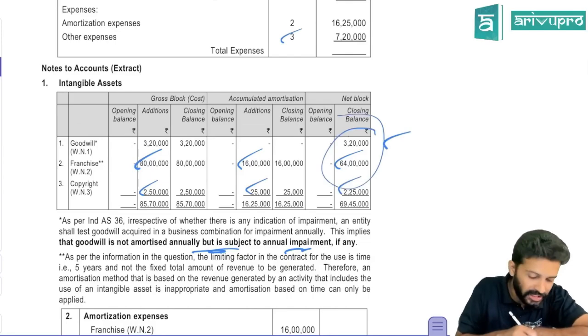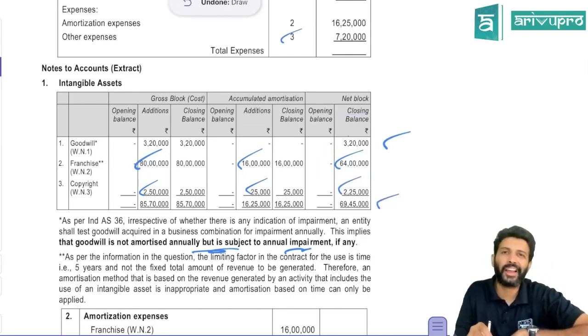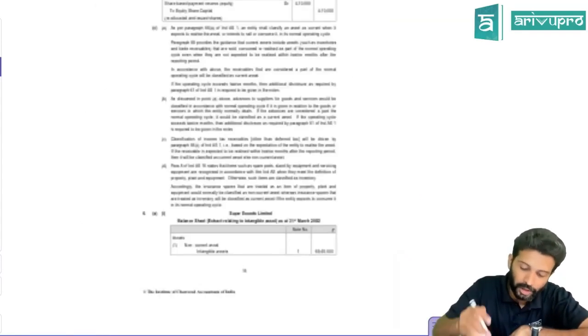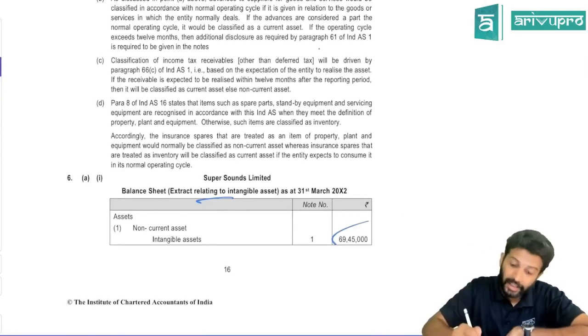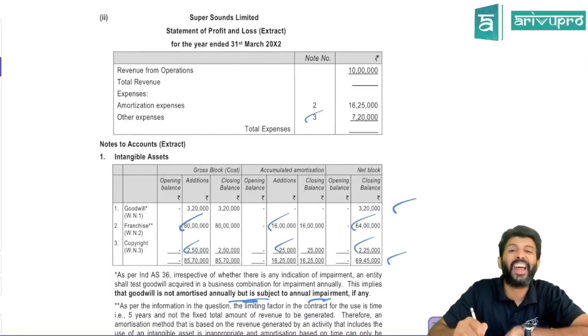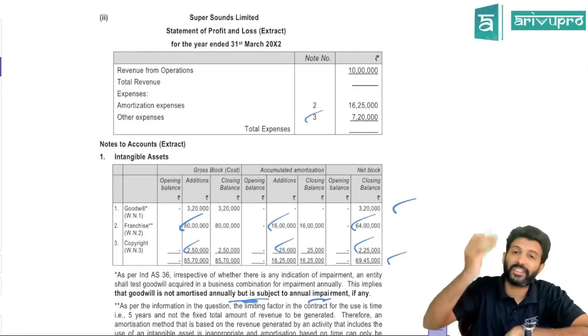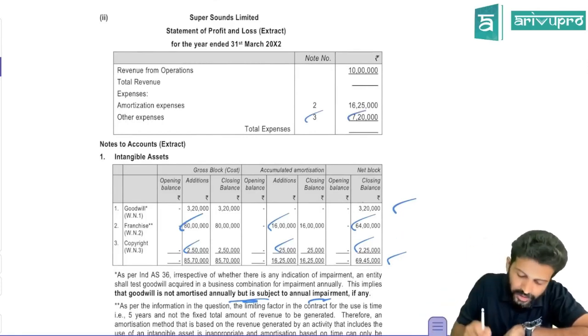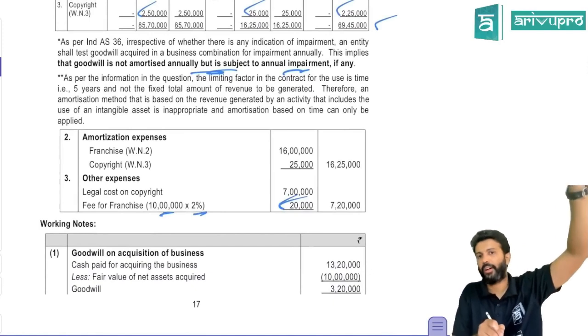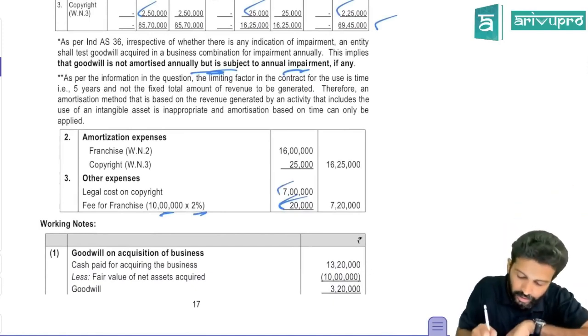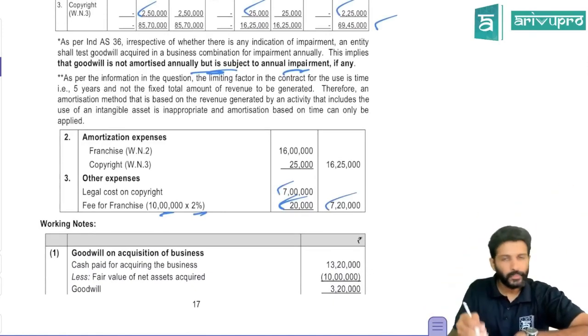So these are all your intangible asset. Total intangible asset is 69,45,000. That will come in your balance sheet. This is your balance sheet extract. You will show intangible asset at 69,45,000. What about that 7 lakh the case cost? That will be booked in other expense. So basically 20,000 you paid on your annual fees previously on your revenue, and the 7 lakh will be added. So 7,20,000 will come in your other expense.